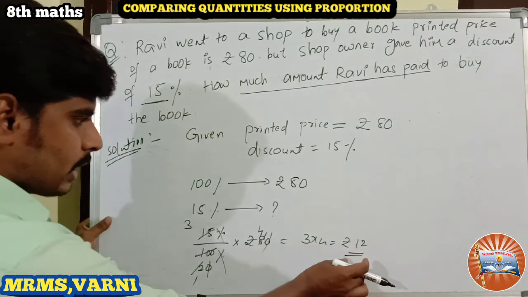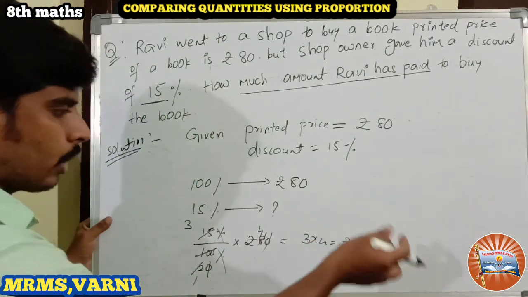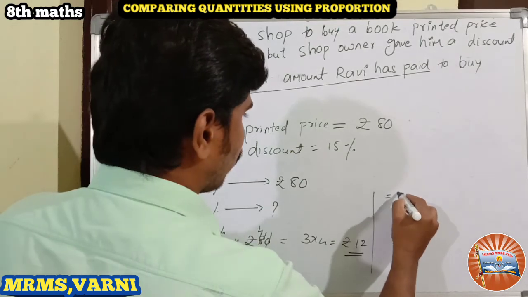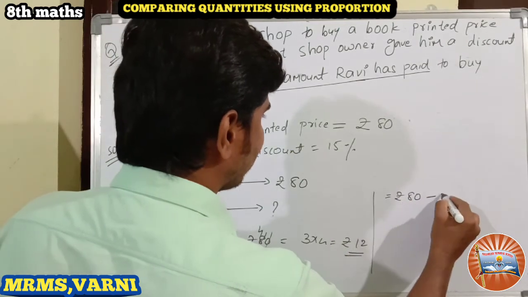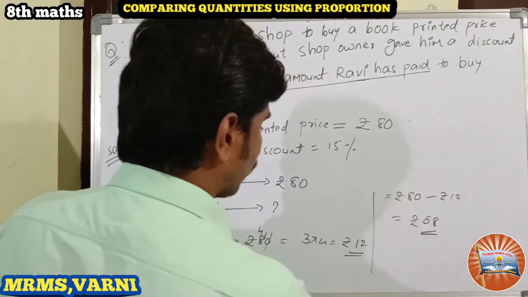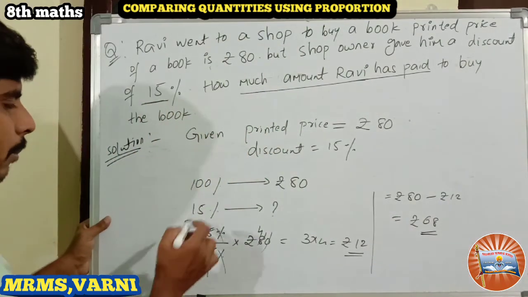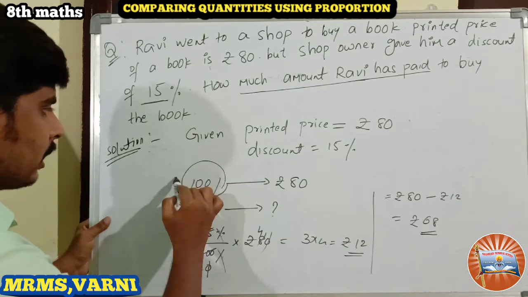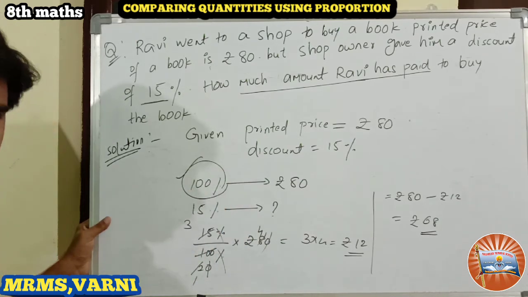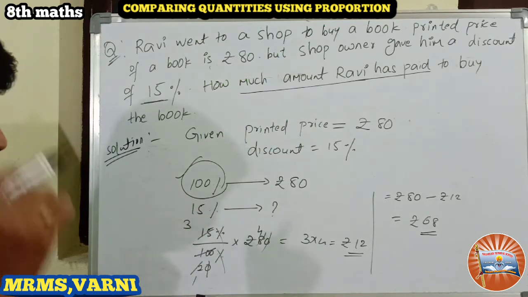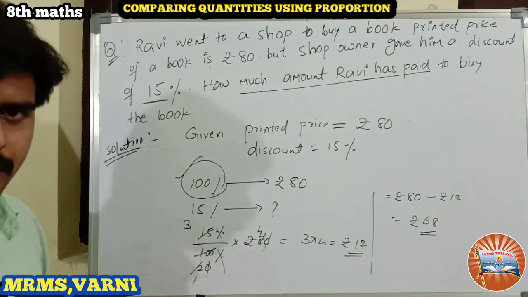This 12 is the discount amount, so rupees 80 minus rupees 12 is 68 rupees we have to pay. Here I am just considering 80 rupees as 100%. We can solve the problem by these two methods, and both are almost similar.